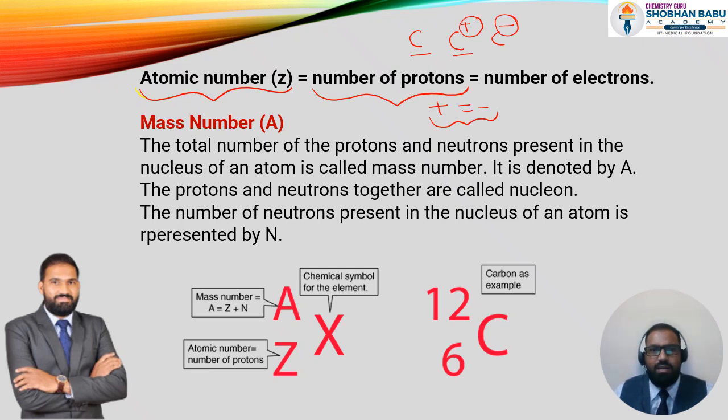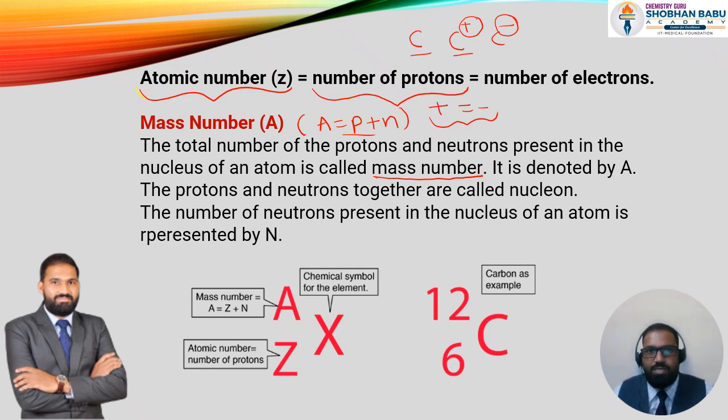Now let us see that the mass number is nothing but the number of protons plus neutrons in an atom. Together we call it the mass number.